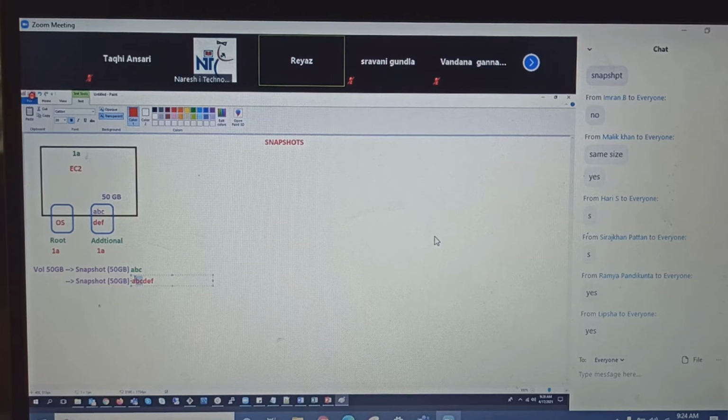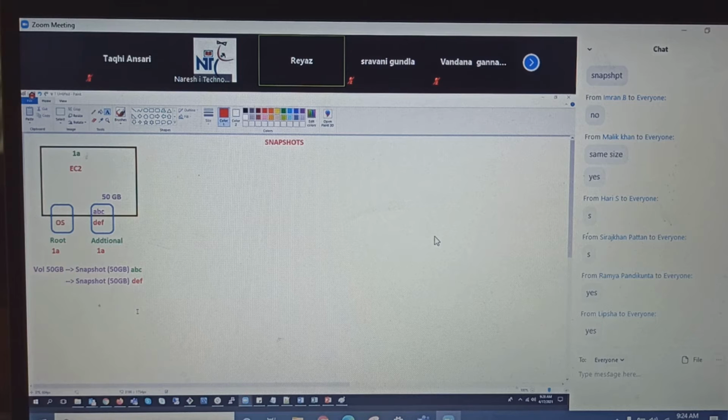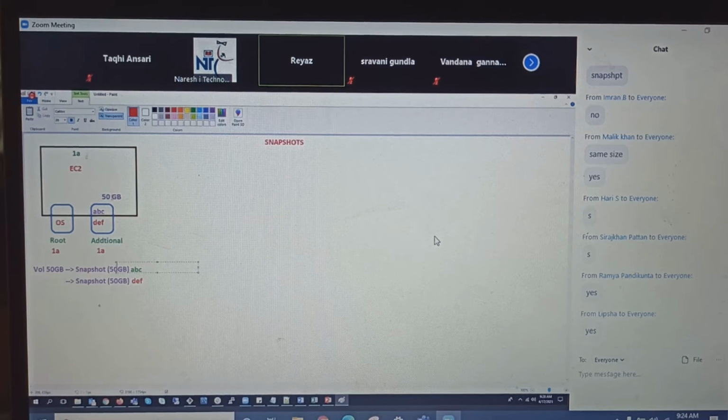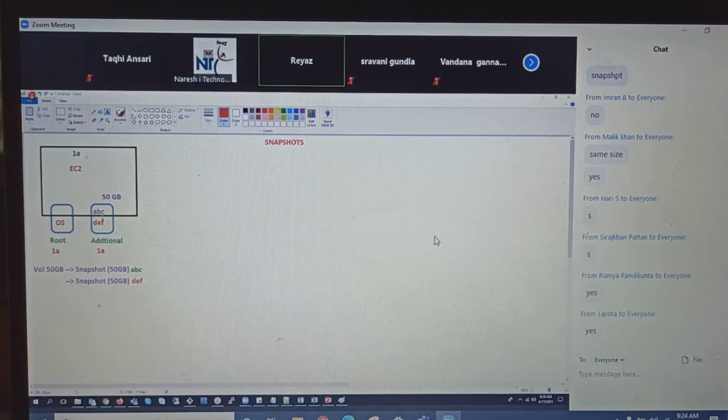So, guys, when you take the snapshot, initially it will take the whole size, 50 GB. So the volume is 50 GB, and if you're taking the backup every day for 30 days, that means how much GB are you having? You need to pay for the snapshot also, right? Guys, you have the actual volume of 50 GB and you are paying more on the snapshot, right? So this is not the case.